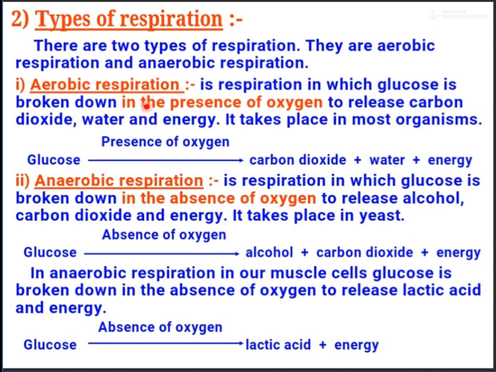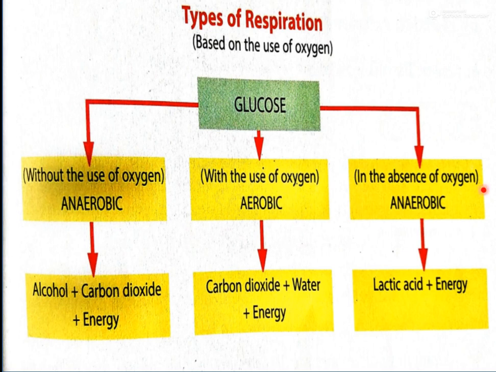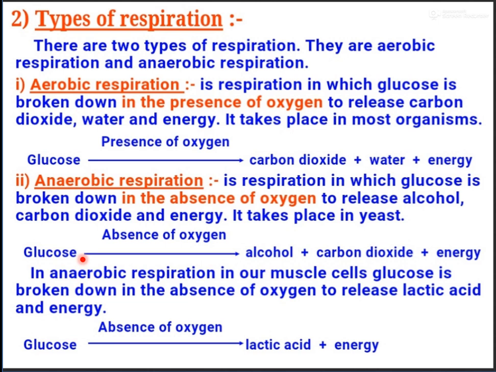Aerobic respiration, as I told you, takes place in the presence of oxygen. So in most organisms, like us, glucose is broken down in the presence of oxygen into carbon dioxide, water and energy. And anaerobic respiration takes place in the absence of oxygen. Remember, there are two types of anaerobic respiration that we have discussed. So these are two different types of anaerobic. If glucose is broken down into alcohol, carbon dioxide and energy, this is also anaerobic because it takes place in the absence of oxygen.